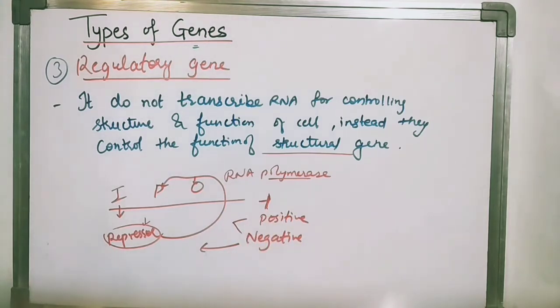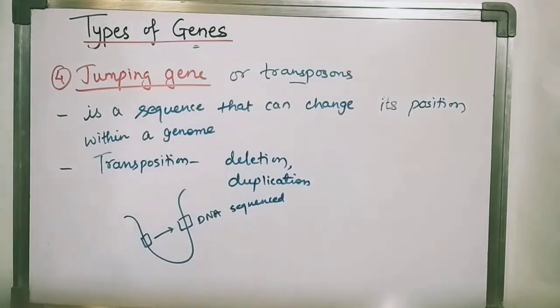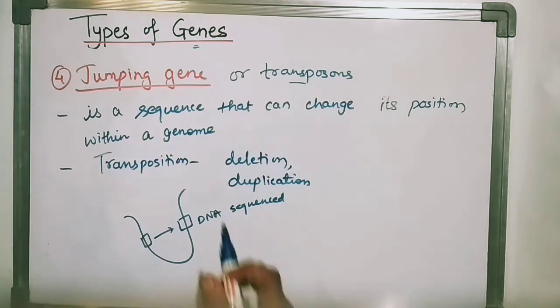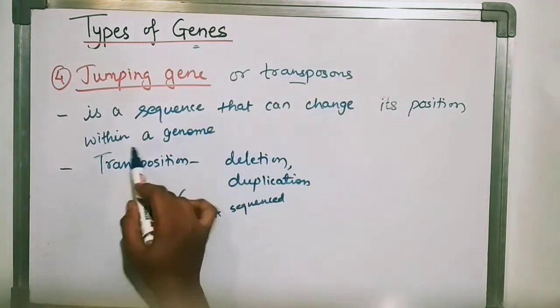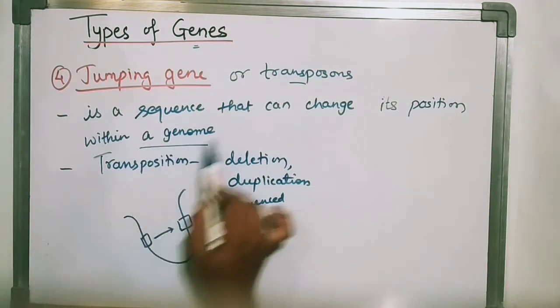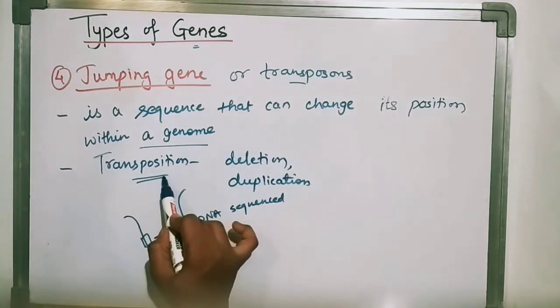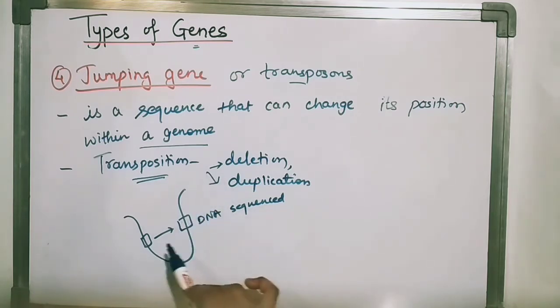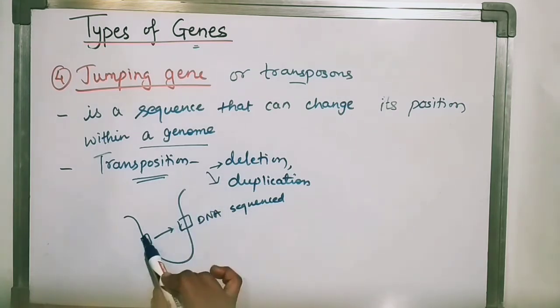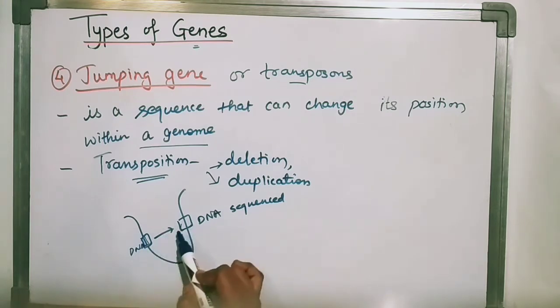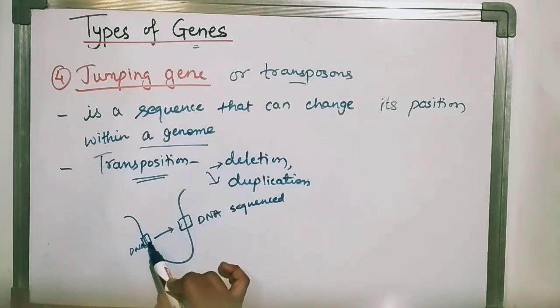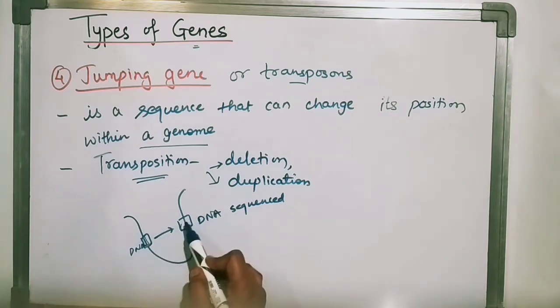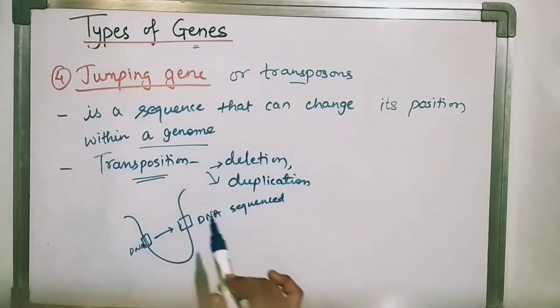The next one is the jumping gene, also called a transposon. It's a sequence that can change its position within a genome. The transposon will cause transposition, which will lead to deletion or duplication of that DNA sequence. The DNA sequence will jump from one position to another. It will be deleted from this side, or duplicated to another side. So that is called a jumping gene.